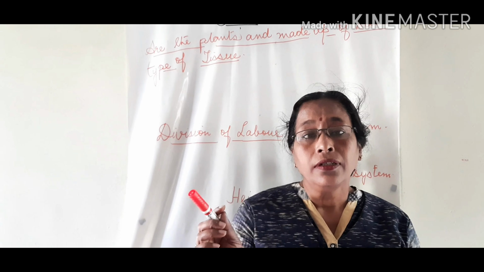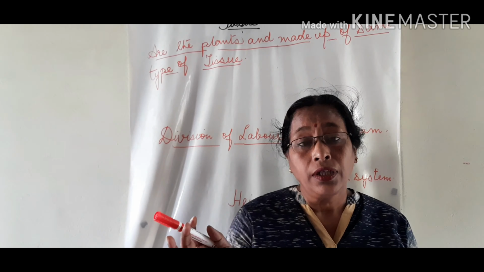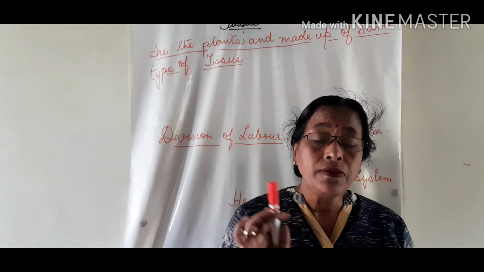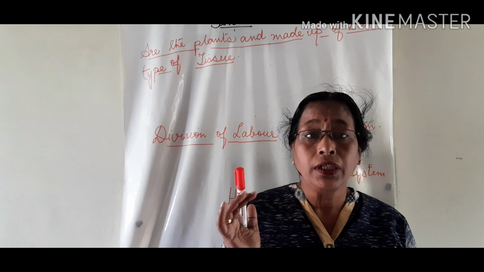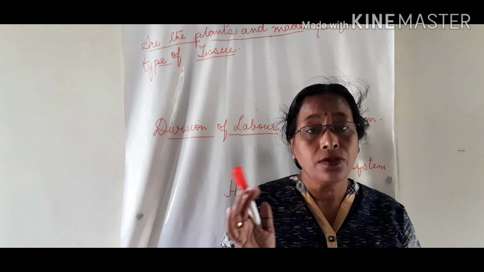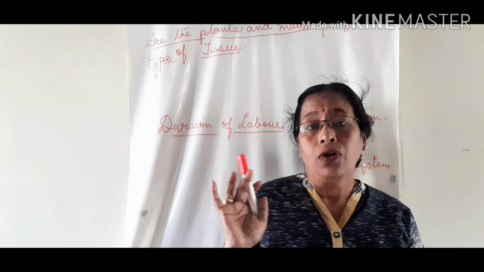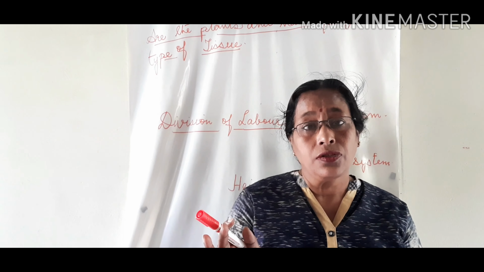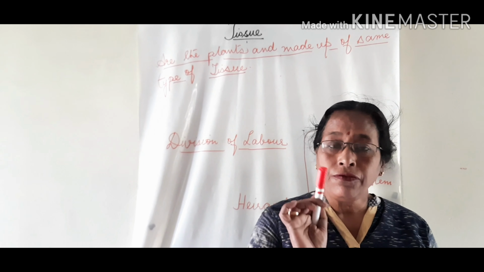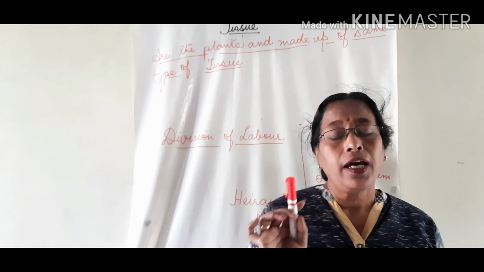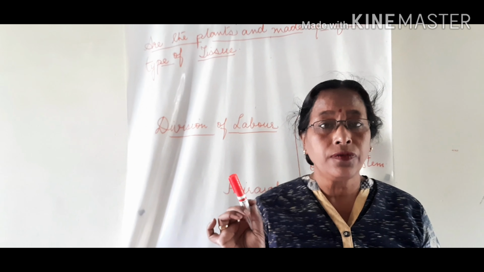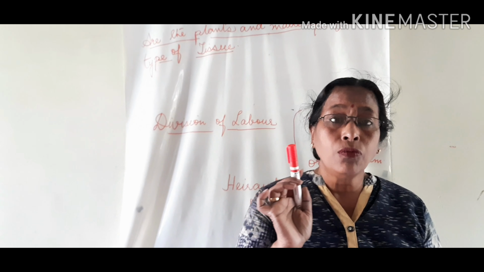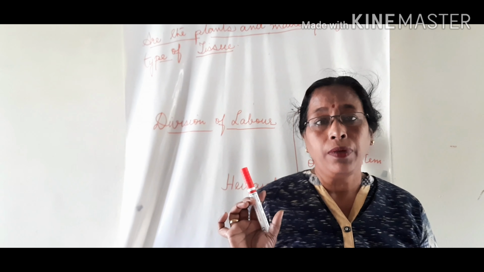If we see the structural organization of the animals and the plants, the animals have a more complicated organization and structure, and plants have a very simple organization. If we see the organs and the organ system and the structural organization of the animals, it is more complicated than the plants.